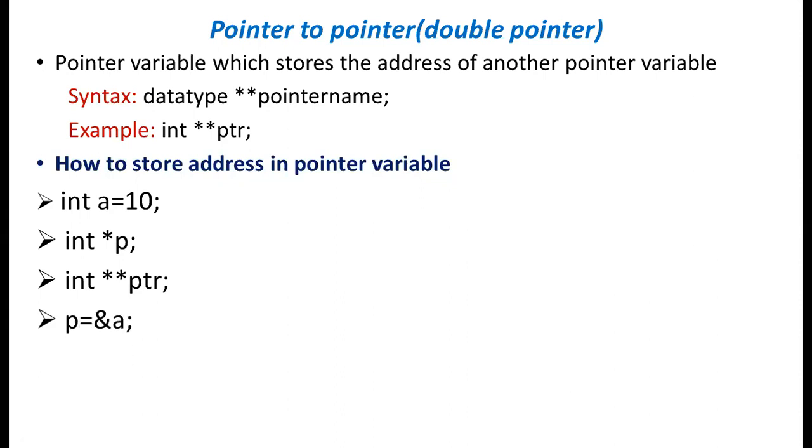p value, that is &a, the address of a, can be stored in p. And if I want to store the address of this pointer variable, then I can use ptr. Now ptr can store the address of another pointer variable. This p can store the address of another normal variable.